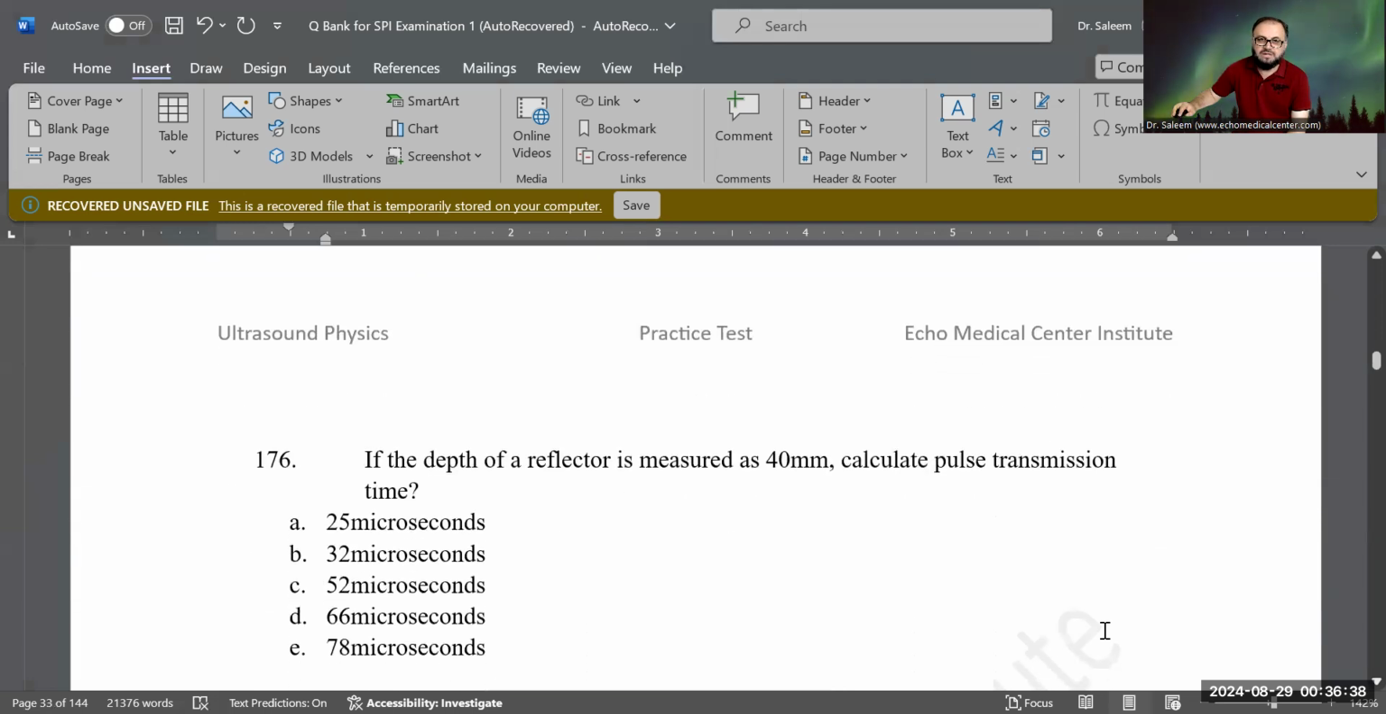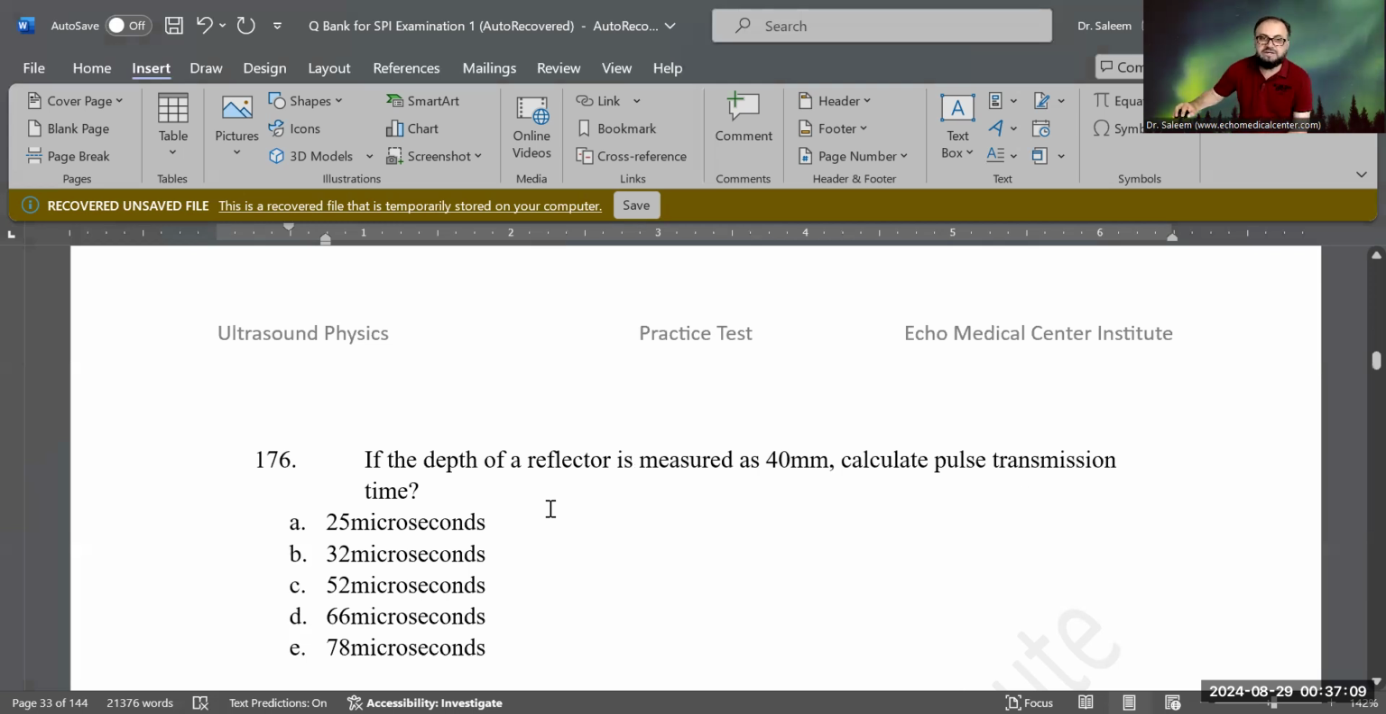Now it says, if the depth of a reflector is measured as 40 millimeters, calculate the pulse transmission time. So here they are asking for a different thing. In the previous question, they were asking for the depth. Now they give you the depth and ask how much time was spent by the pulse. So 40 millimeters, first of all, we have to convert this to centimeters. If you divide by 10, that will give you centimeters. So 40 divided by 10 is 4. So 4 centimeters, we can say.